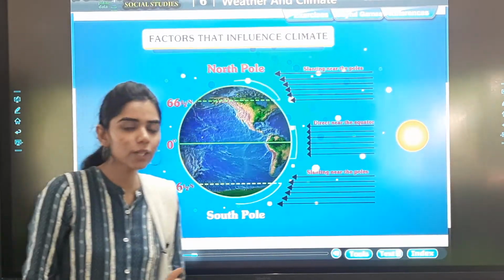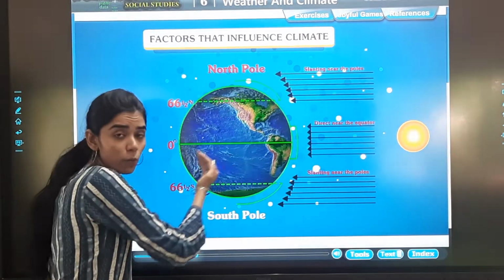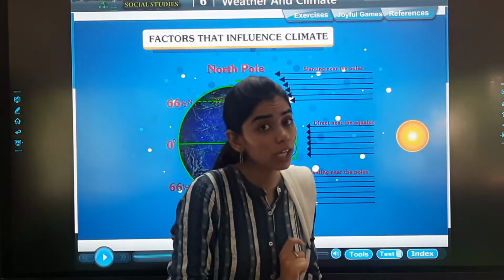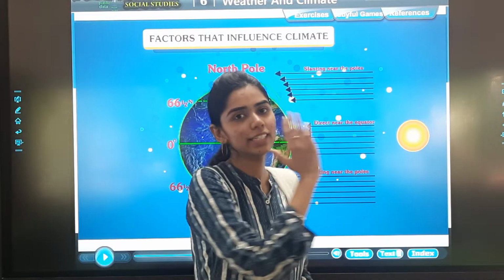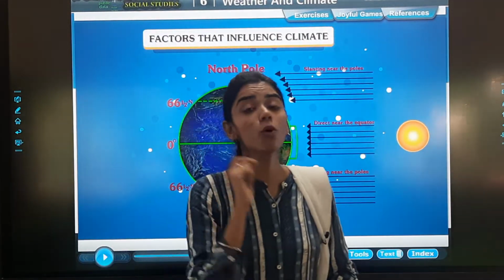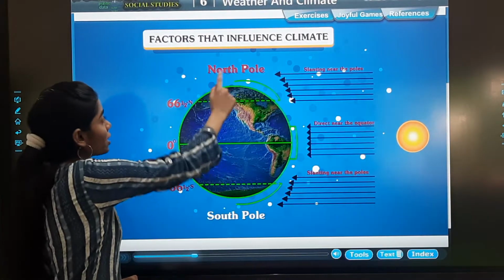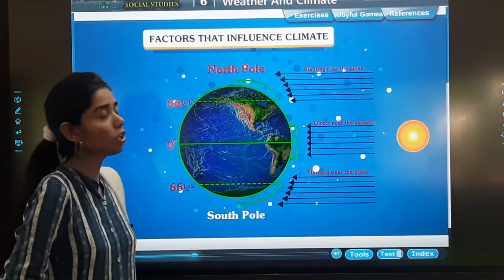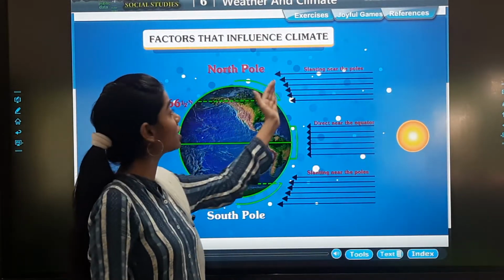So, you understand? The closer you are to the equator, the more direct the rays are, you will receive more sun rays and more heat. And that is why that place will have a hot and humid climate. And if we talk about the North Pole and the South Pole, what do we see? That the sun rays are in slant.